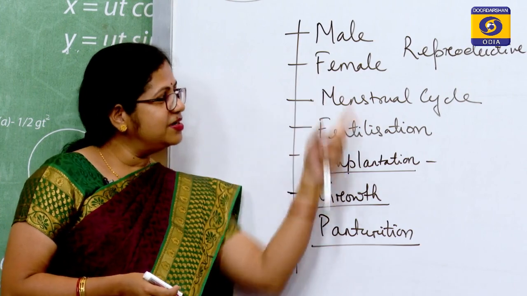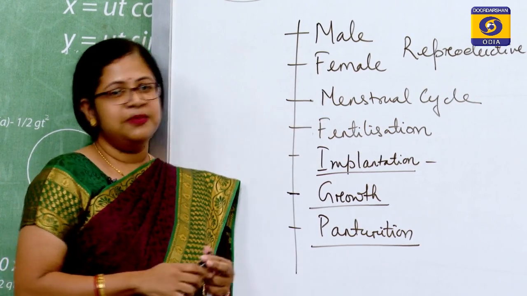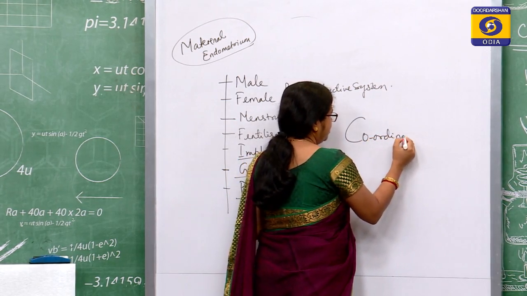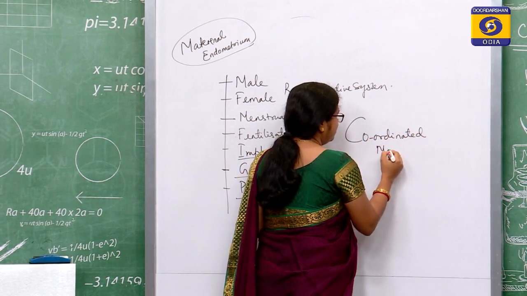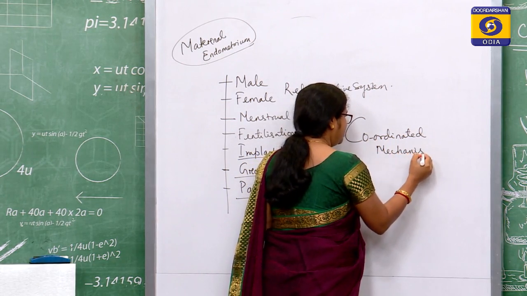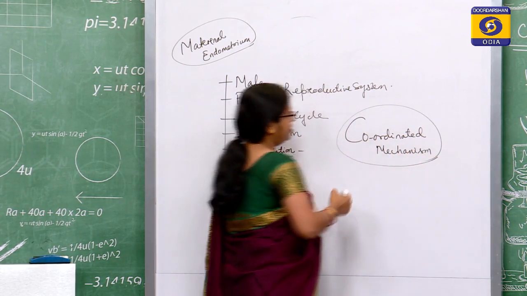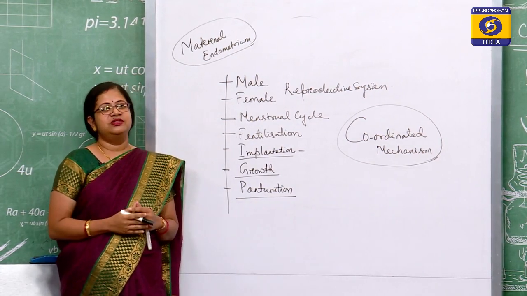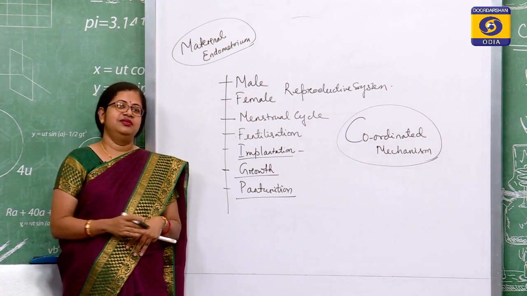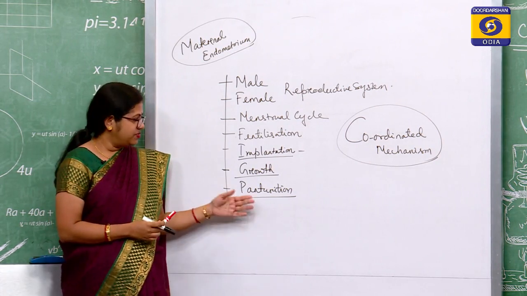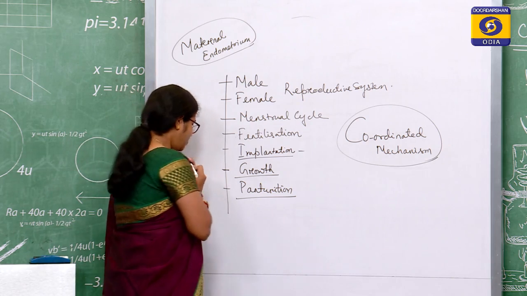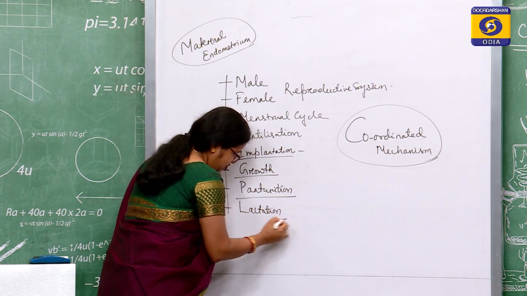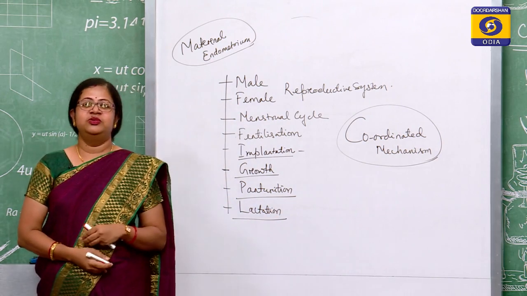So, everywhere from the beginning till the end, we see that it is a coordinated mechanism, very sophisticated and much more coordinated than any artificial system of the entire world. So, we have also discussed in fact lactation. So, with this we come to the end of this particular unit of human reproduction.